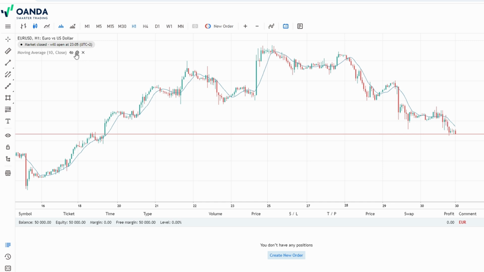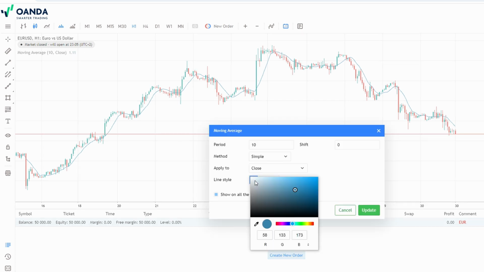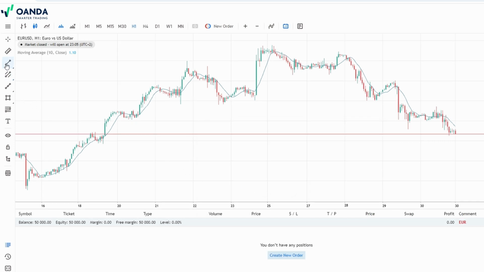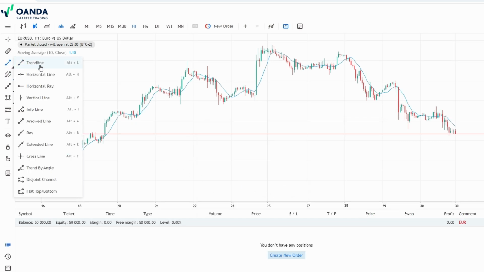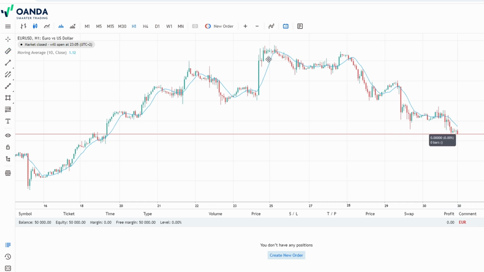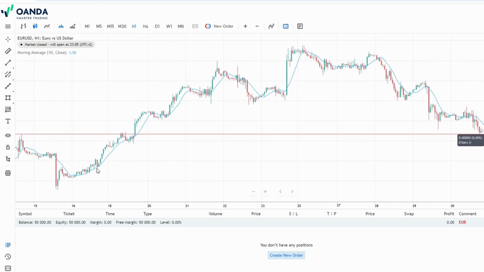You can also draw directly on your chart to highlight important areas like support and resistance levels. Support is a price level where the asset tends to find a floor as it falls, while resistance is where it tends to hit a ceiling as it rises. These levels can be crucial in planning your trades, as they often signal where price movements might stall or reverse. You might decide to enter a trade if the price approaches this level again, expecting it to hold and the price to bounce back up.